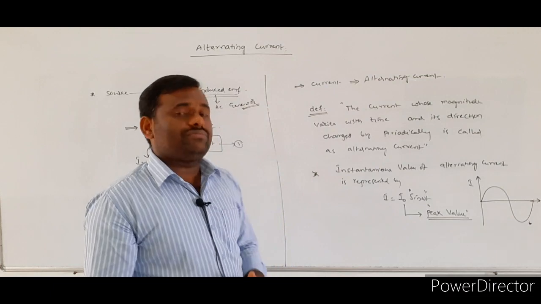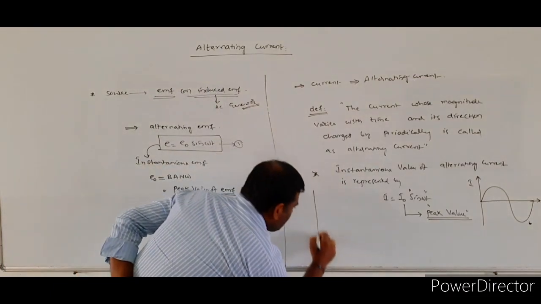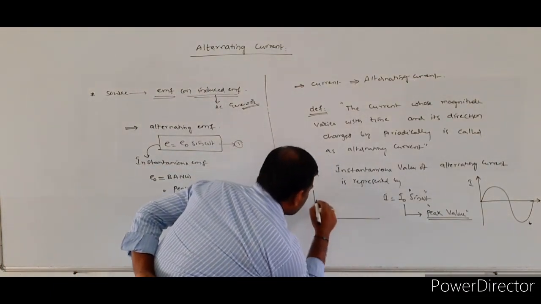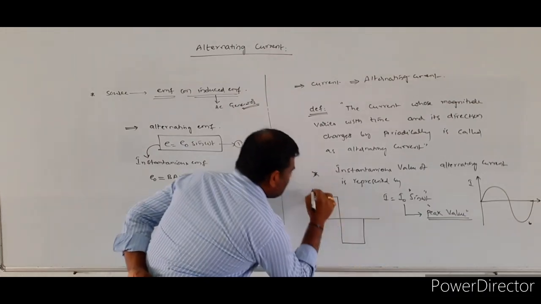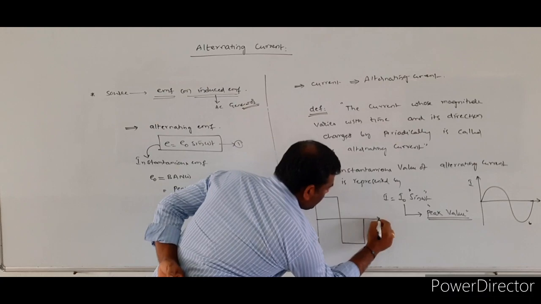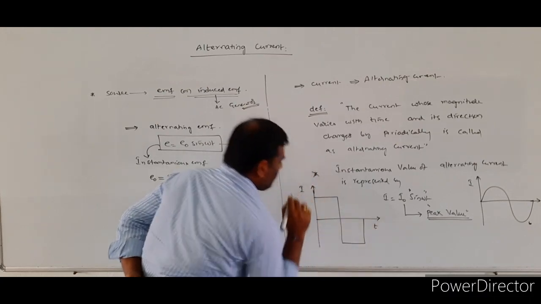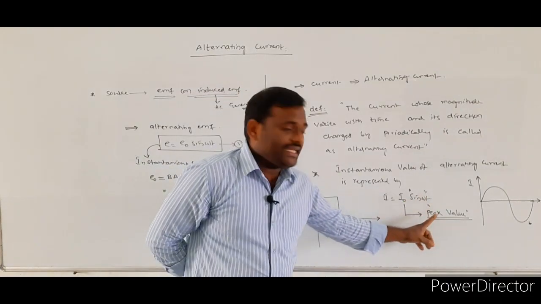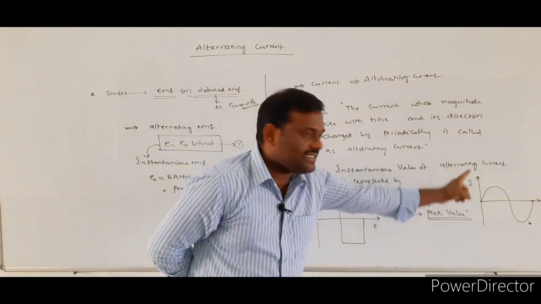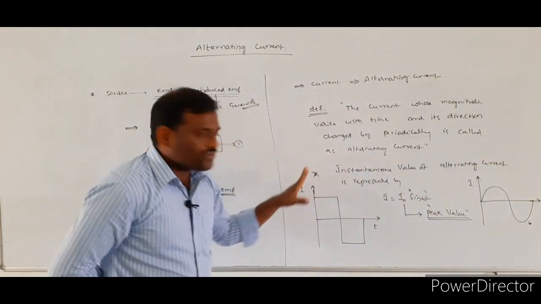In some of the diagrams they will also represent it with the square wave. So this diagram is also a representation of the alternating current. The alternating current will be represented either with the sine curve or the square wave.